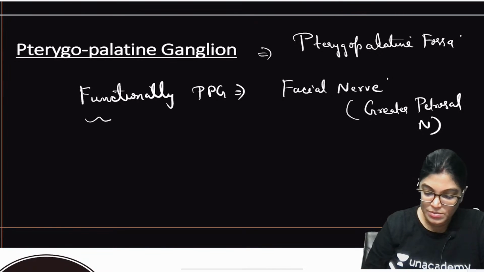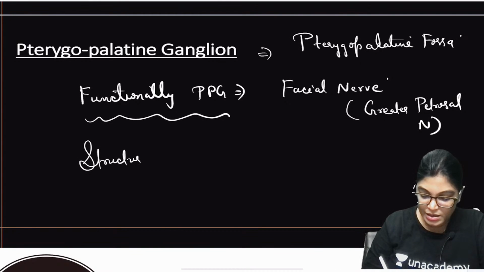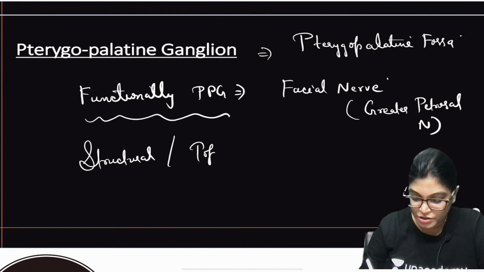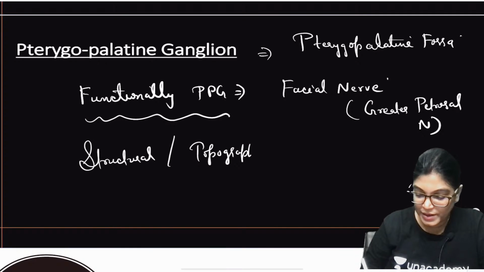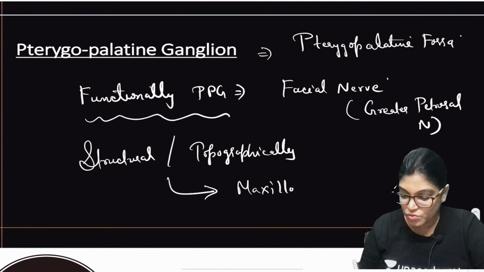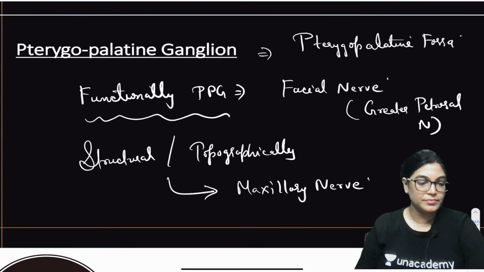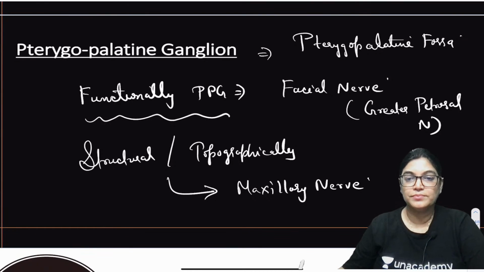Now, this is about the functional relation, and moving on to the structural, that means topographic, relation. Topographically, it is related to the maxillary nerve, that is, the maxillary division of the trigeminal nerve.